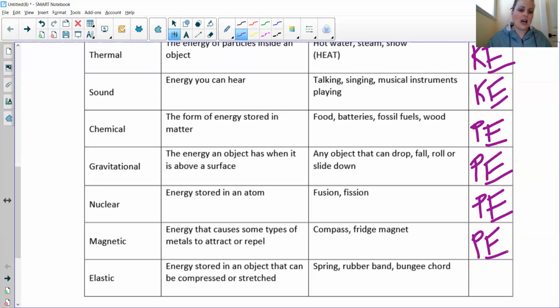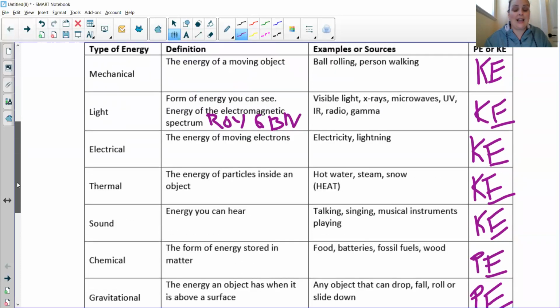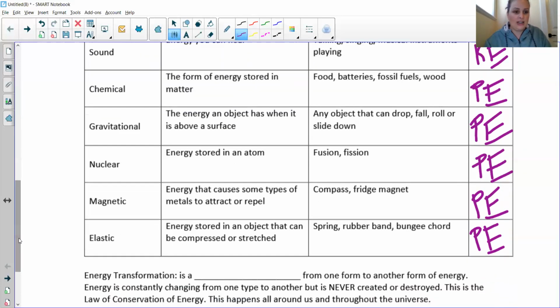Okay. And elastic energy is stored in an object that can be compressed or stretched. If you've ever had someone point a stretched out elastic band at your face, you flinch because you know what happens if they were to release it. But if they don't release it, it's just all that energy stored up in the elastic band. So again, it's potential energy. Now, if they were to release it, all that nice stored elastic potential energy gets converted into the energy of motion, the kinetic energy. So it ends up being converted into mechanical energy. And we're going to talk about that conversion later.